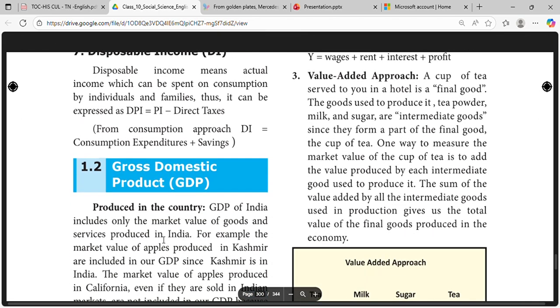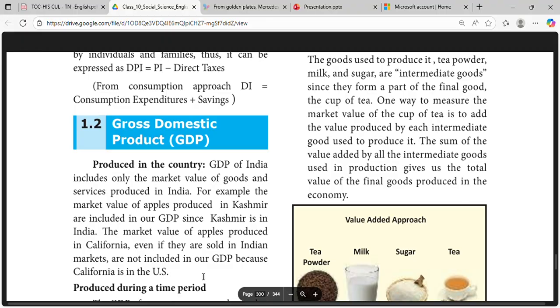Gross domestic product of India includes only the market value of goods and services produced in India. For example, the market value of apples produced in Kashmir is included in our GDP, since Kashmir is in India. The market value of apples produced in California, even if they are sold in Indian markets, is not included in GDP because California is in the US.